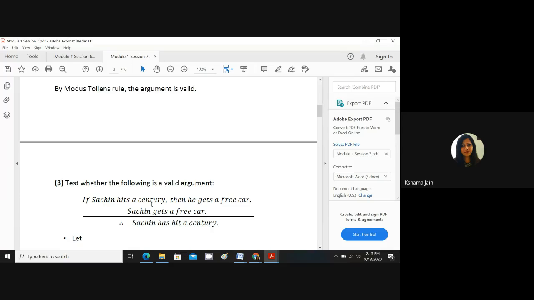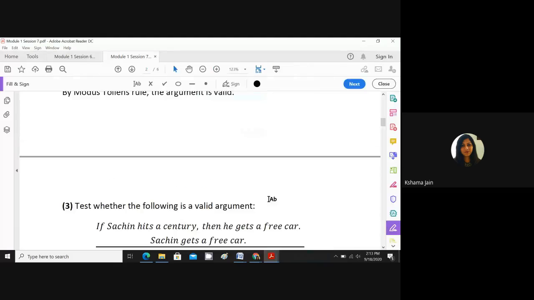We are trying to convert these word sentences into mathematical symbols, that is P, Q, R. Sachin gets a free car will be your Q. So if this is P and this is Q, and if then is there, you can directly write P implies Q, isn't it?